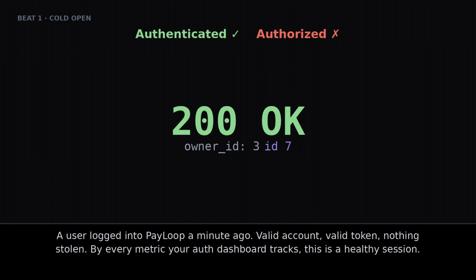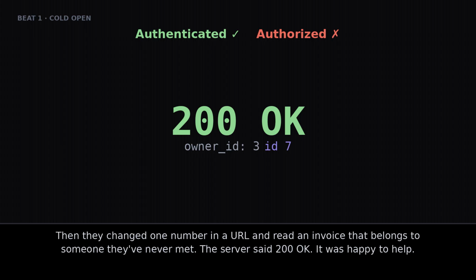A user logged into PayLoop a minute ago. Valid account, valid token, nothing stolen. By every metric your auth dashboard tracks, this is a healthy session. Then they changed one number in a URL and read an invoice that belongs to someone they've never met. The server said 200. Okay, it was happy to help.